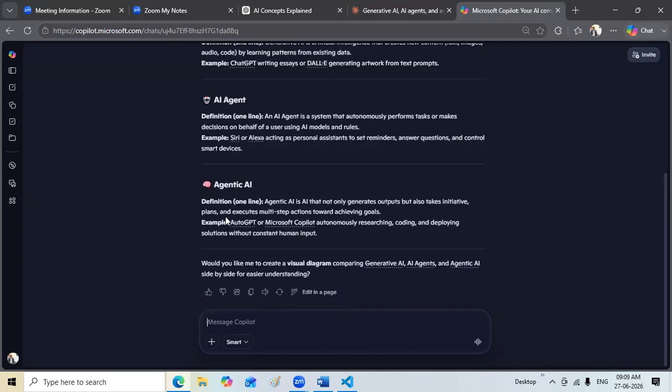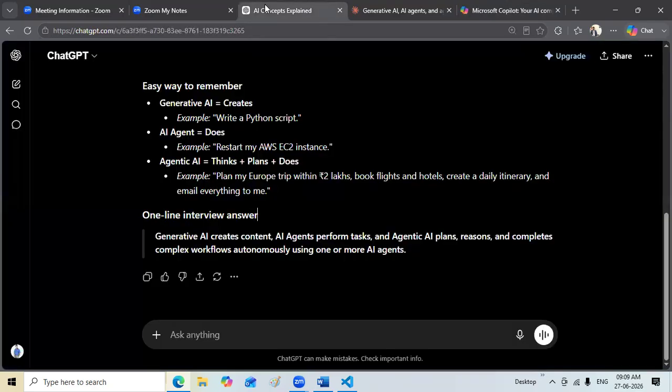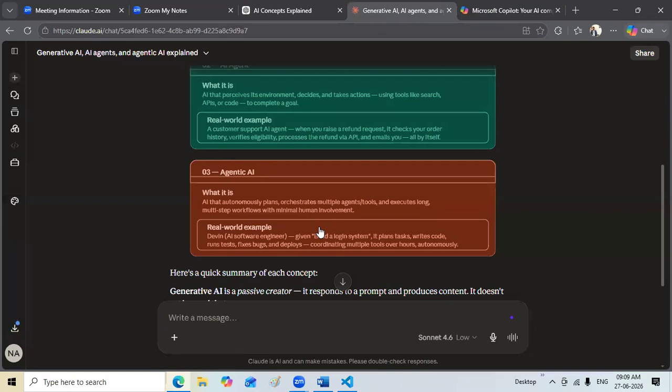Now, agentic AI. Definition in one line. Agentic AI is AI that not only generates outputs but also takes initiative, plans, and executes multiple steps. Example, AutoGPT, Copilot autonomously researching, coding, deploying solutions. What is it here? It plans a Europe trip. And what is here? Build a login system.